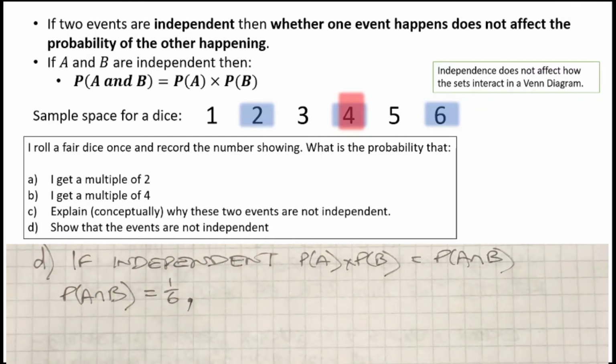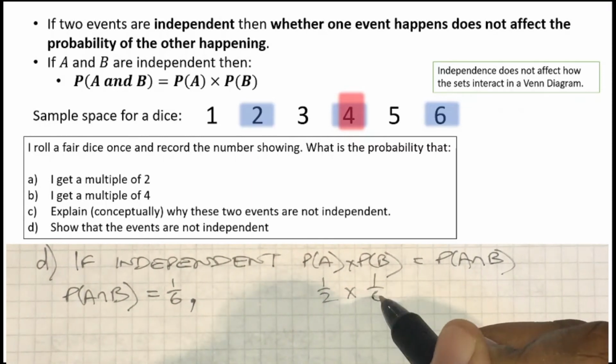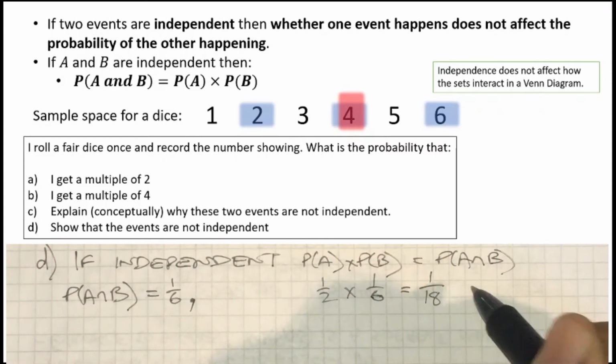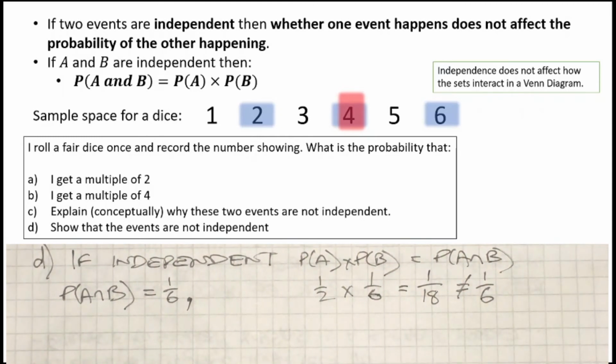So the intersection of A and B is going to be 1/6. I can see that from my sample space diagram. And now my calculation: a half times a sixth equals 1/18, which is not equal to the intersection I'd already identified. From there, I can conclude these events are not independent. They needed to match for it to be independent. They needed to match for me to have proved we had independent events.